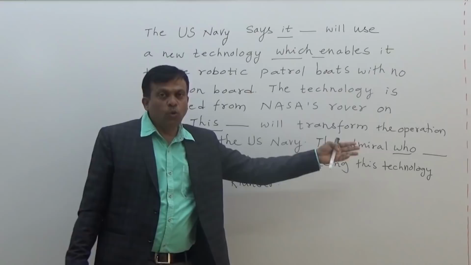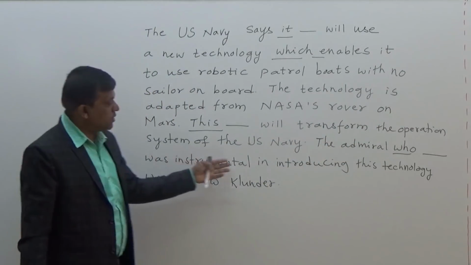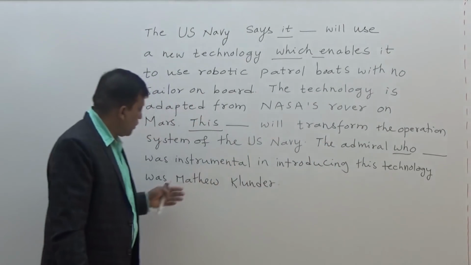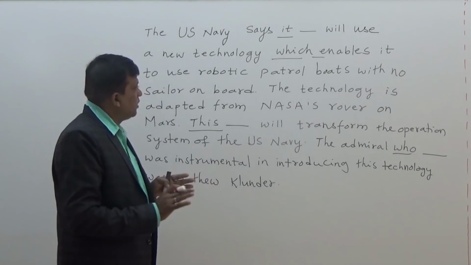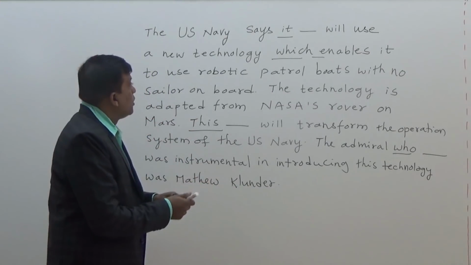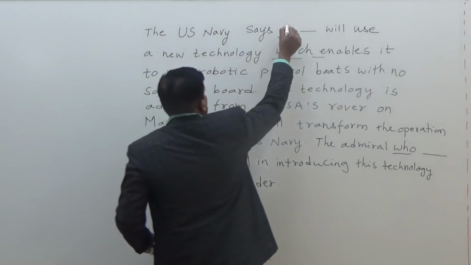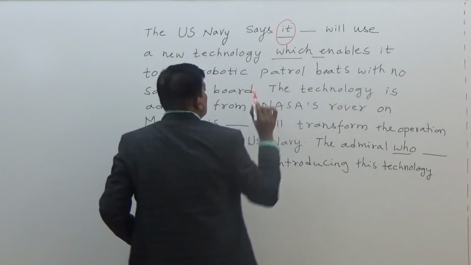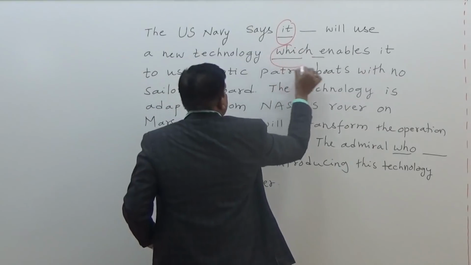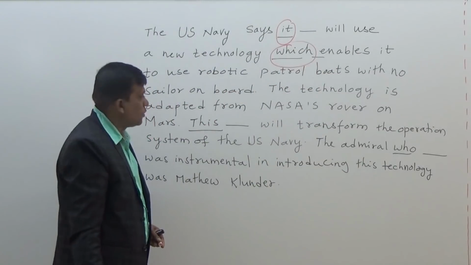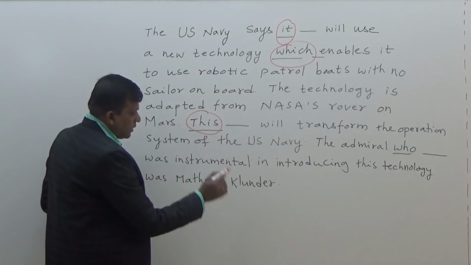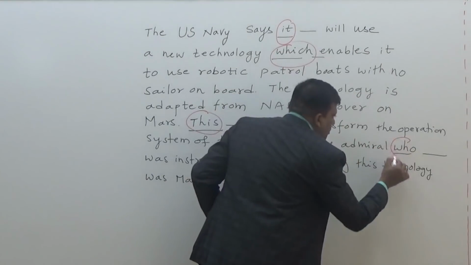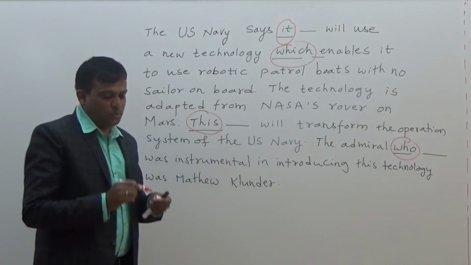The admiral who dash was instrumental in introducing this technology was Matthew Clunder. Very simple one. Now, what is our job here is to identify what this it refers to, what this which refers to, what this refers to, then what this pronoun who refers to.